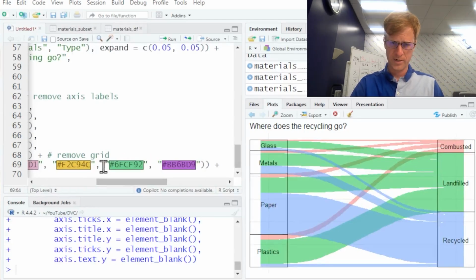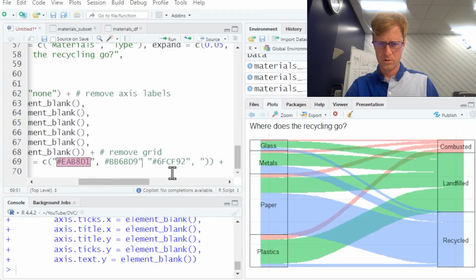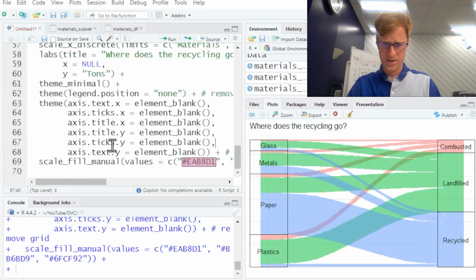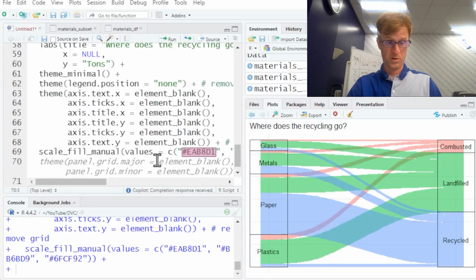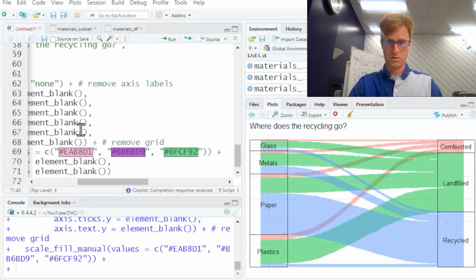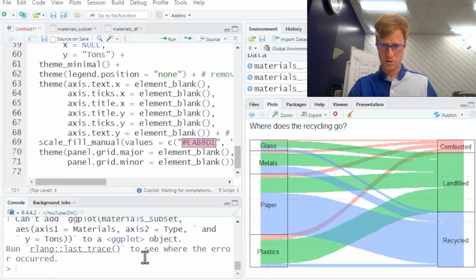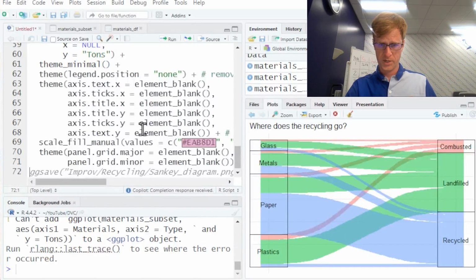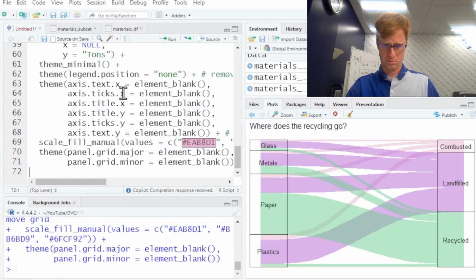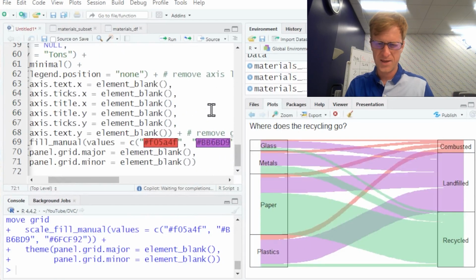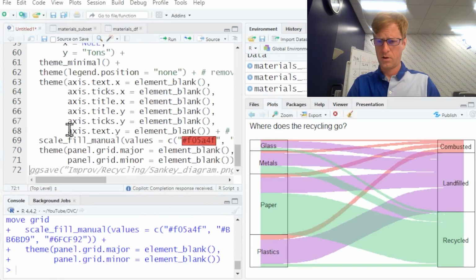We're gonna make recycled green. We will make landfill purple. And the only thing we have left to do is get the little thingies to go all the way instead of having that box. And that is what we want. All right, this is just the biggest ggplot code thingy that there has ever been. And now the colors are weird. I think that's kind of where we started, but that is good. Let's fix those boxes and we are done.